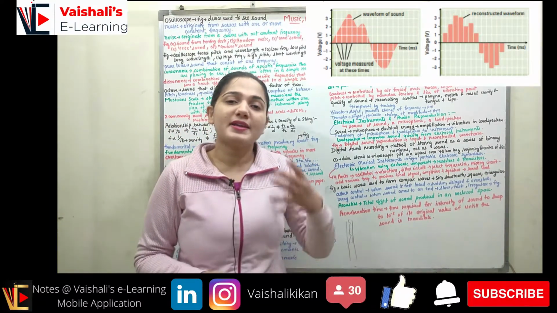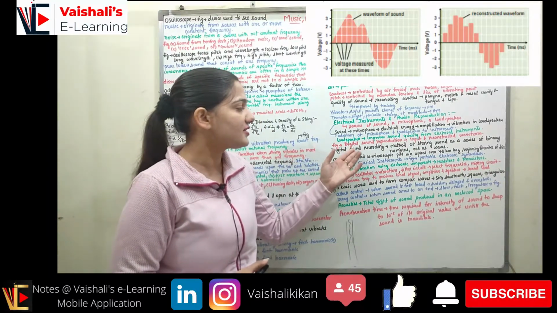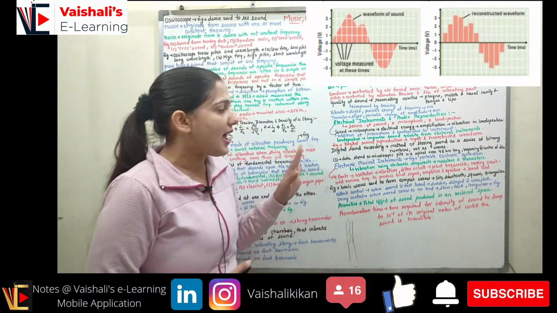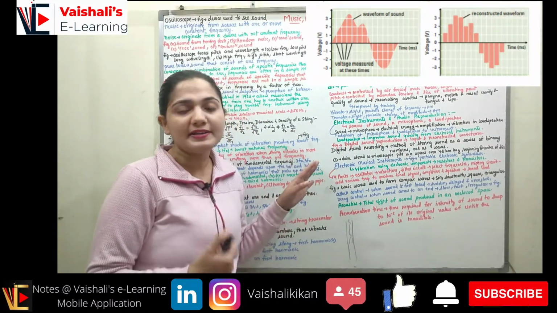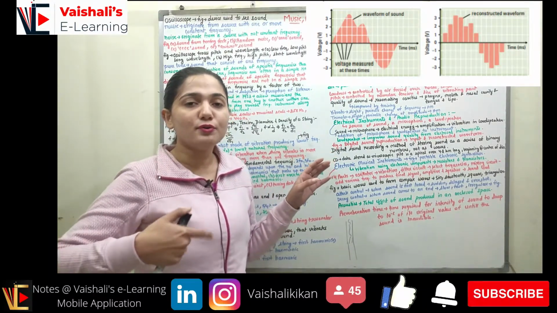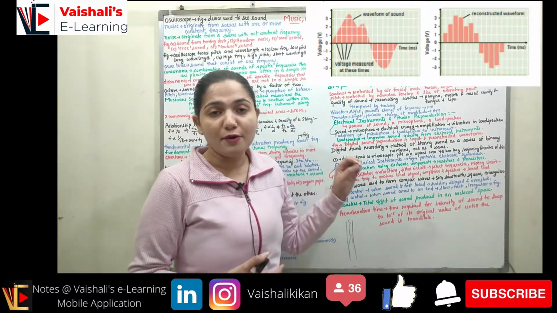Now this number we can save in the computers. So now this is called digital sound recording. Here it's a method of storing sound as a series of binary numbers. Binary number means 1 and 0 only. So we are converting sound into the form of binary numbers 1 and 0, and now the sound is not